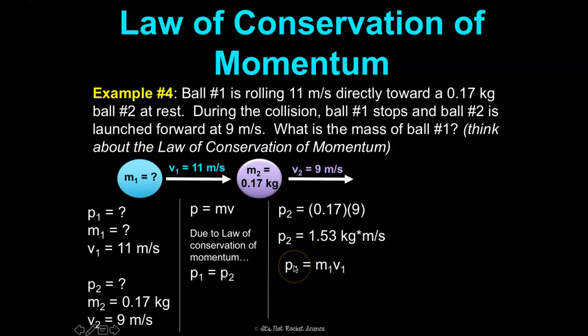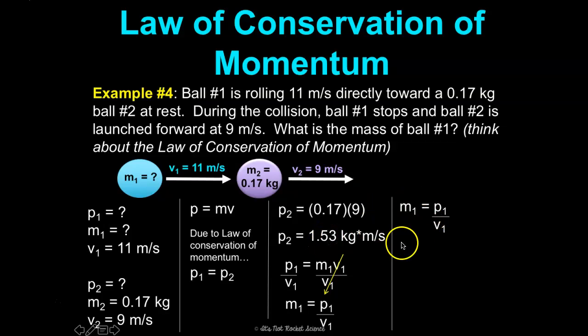Now we're going to take our formula and we need to solve for mass, right? Because that's what they're asking us, mass. So mass equals momentum over velocity. So let's plug that in. We don't know the mass. Do we know the momentum of ball number 1? We do. It's the same as P2.